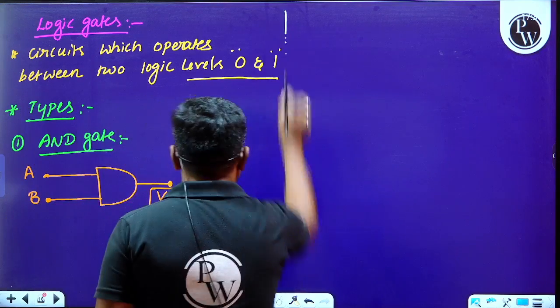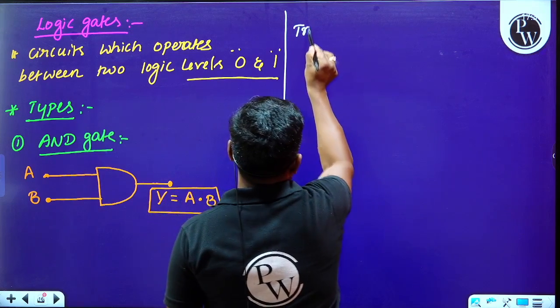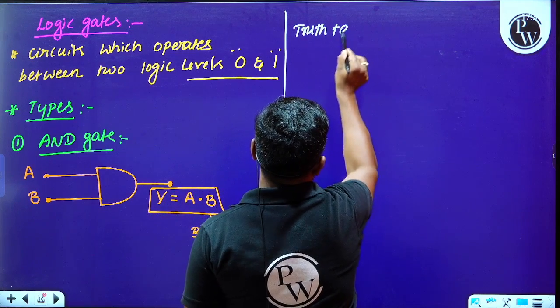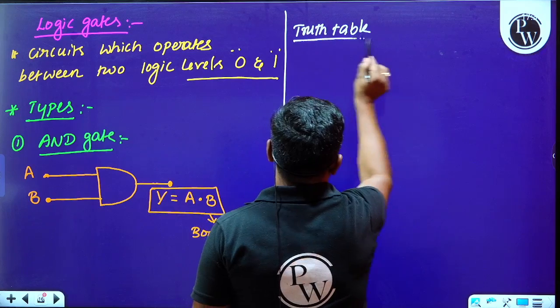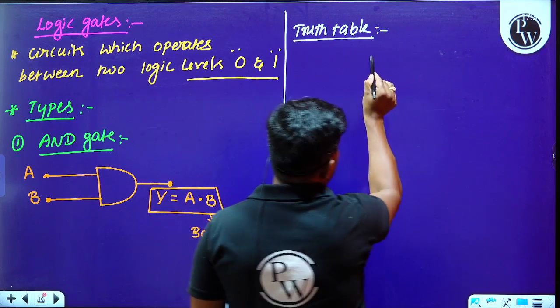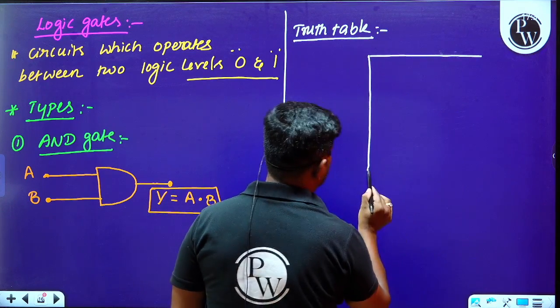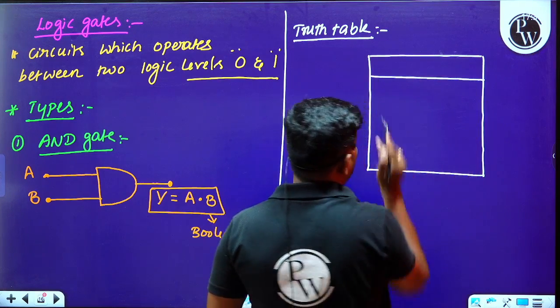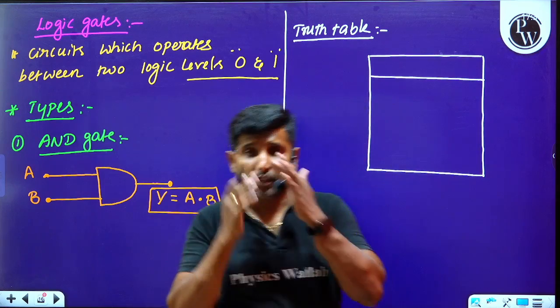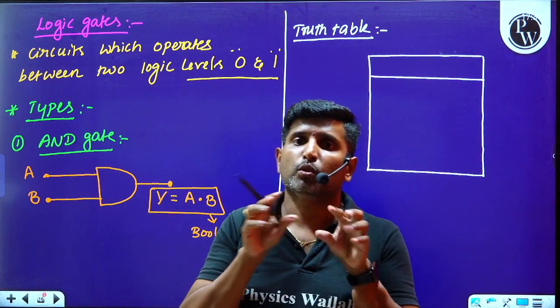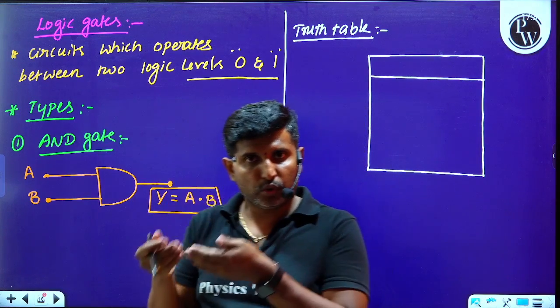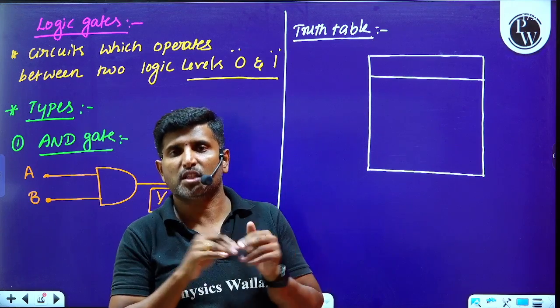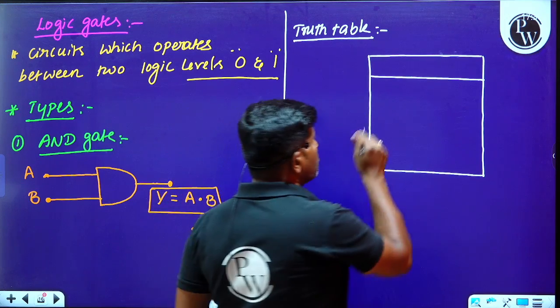Later we can move on to the truth table. Please observe this truth table. What is a truth table? A truth table is a tabular column used to represent possible inputs and possible outputs of a circuit.